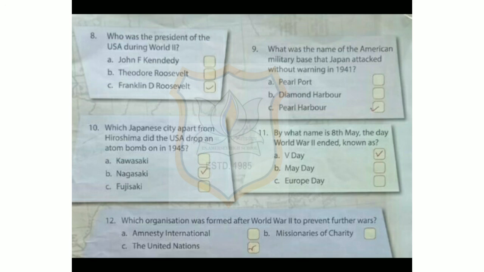By what name is 8th May, the day World War II ended, known as? It is known as VE Day. Which organization was formed after World War II to prevent further wars? The answer is the United Nations.